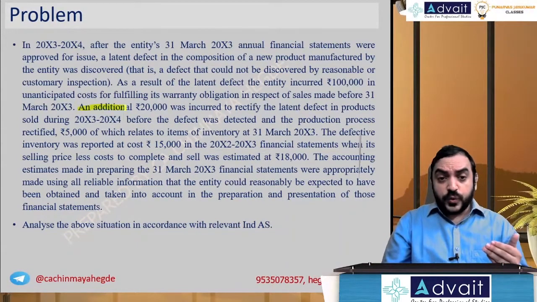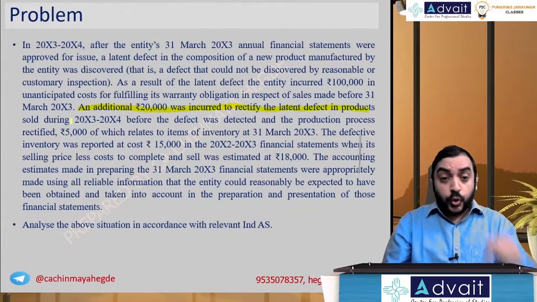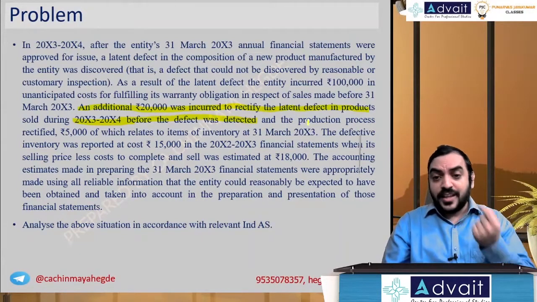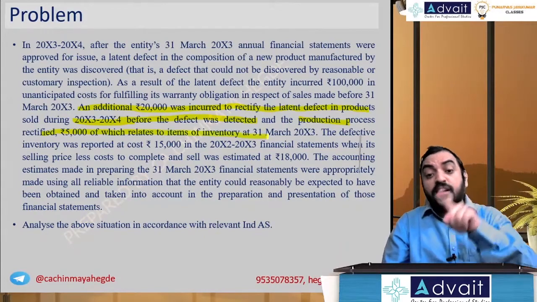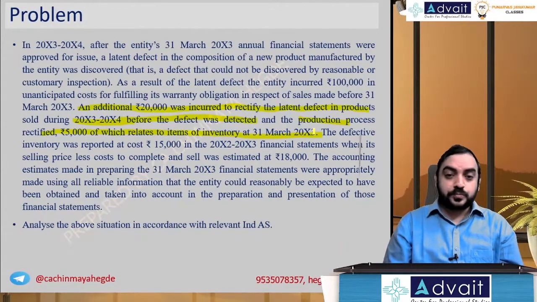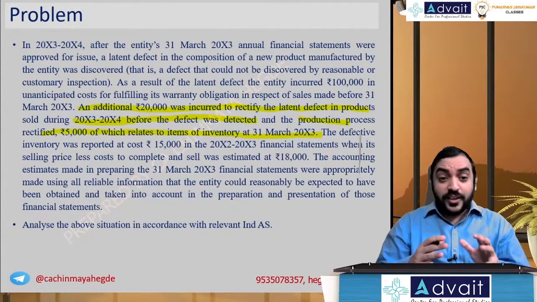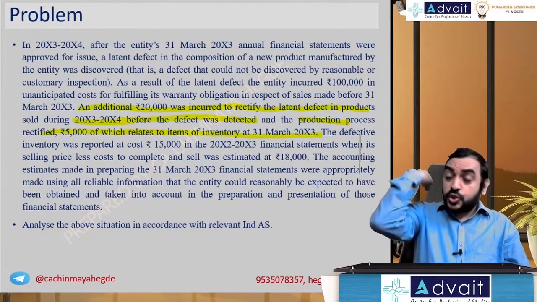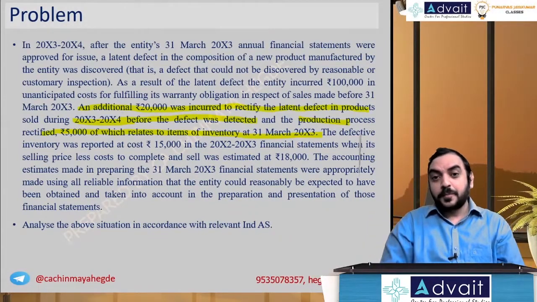An additional 20,000 was incurred to rectify the latent defect in the product sold during the year 3-4 before the defect was detected and the production process rectified. 5,000 of which relates to the item inventory on the 1st March 2003. Quite a few things have taken place now. One, rupees 1 lakh, which is warranty obligation relevant to the products sold during the previous year, identified in the current year.